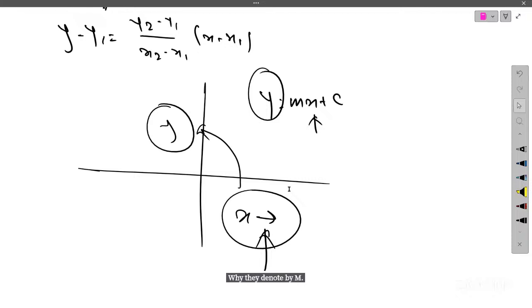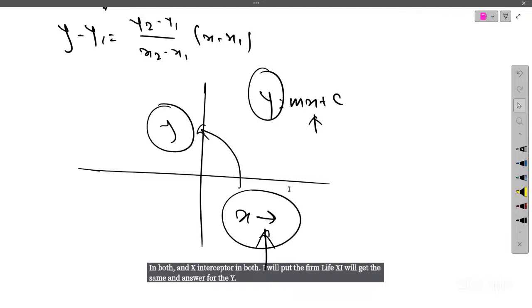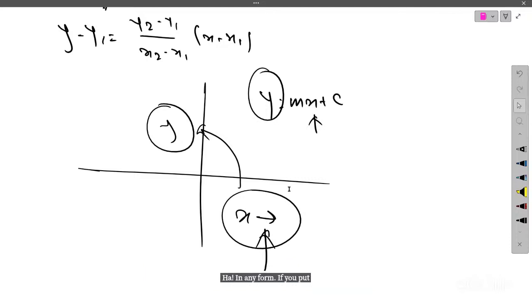Okay, and if I know the value of x, then can I find the value of y using this? That's the purpose. If you know the value of x, you can find the value of y. In both the y-intercept and x-intercept forms, I will put the value of x and get the same answer for y. In any form, if you put the value of x, you will get the same answer. Okay. Thank you, ma'am. Okay.